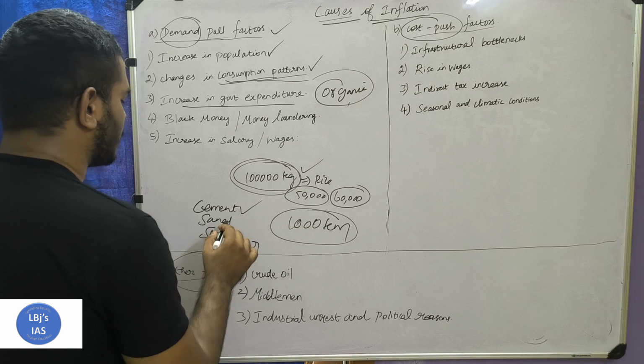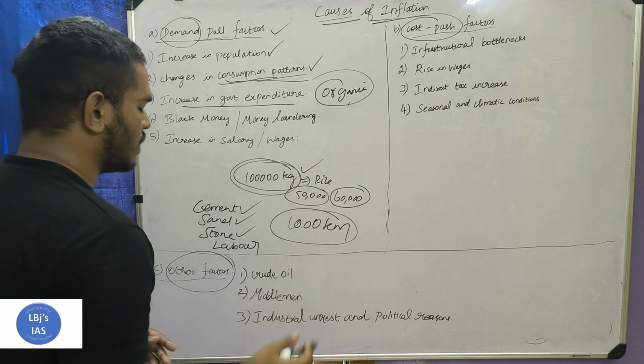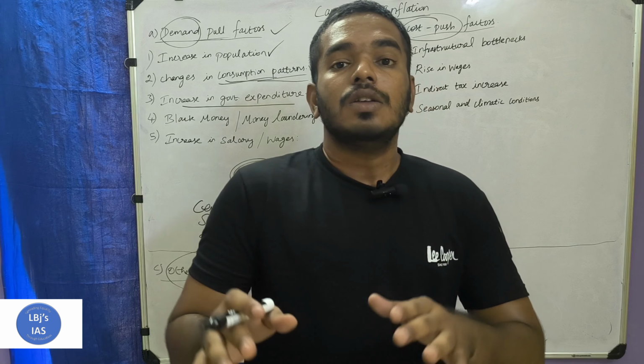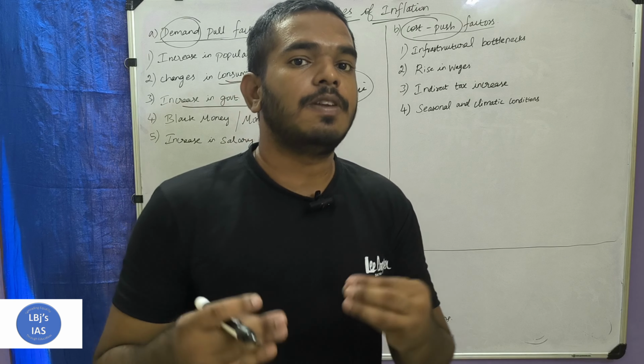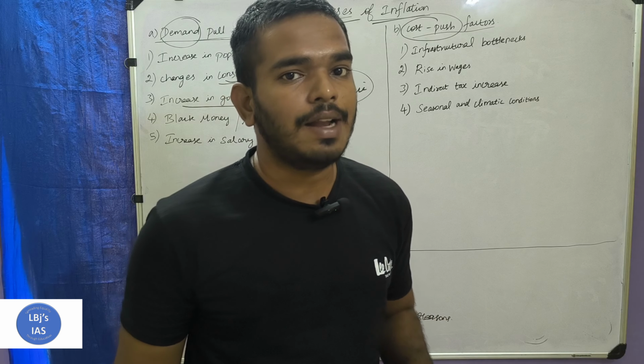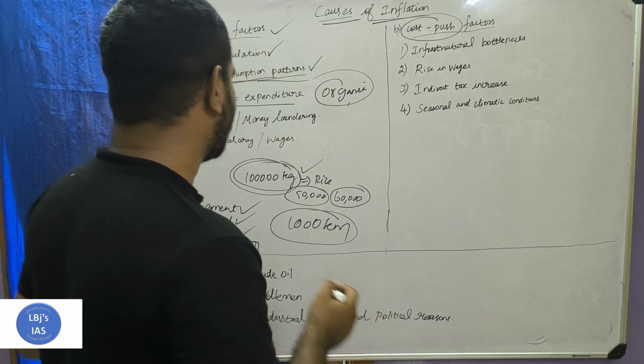Cement is necessary for construction of a road. Sand is necessary. Stone is necessary. Labor is necessary. So the demand for these products will get increased. Whenever there is an increase in the demand, there will be an increase in the price.